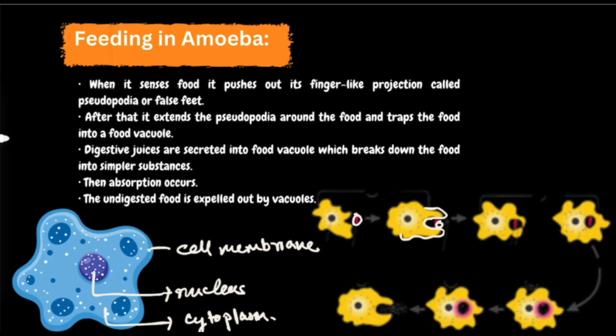This is the food vacuole, and inside it they take in the food.